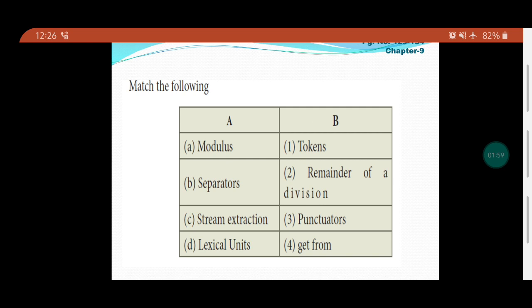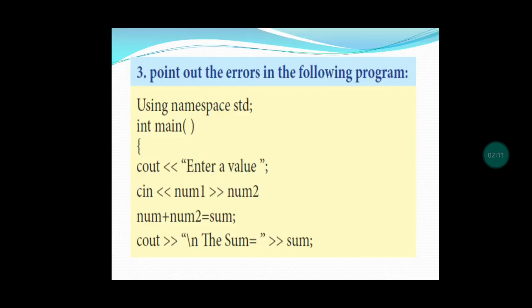Next, already we have discussed the types of errors. That is, 3 types of errors are there: syntax error, semantic error, logical error. Let us see errors in a program. In this program, what type of error is there? Like that we are going to find.